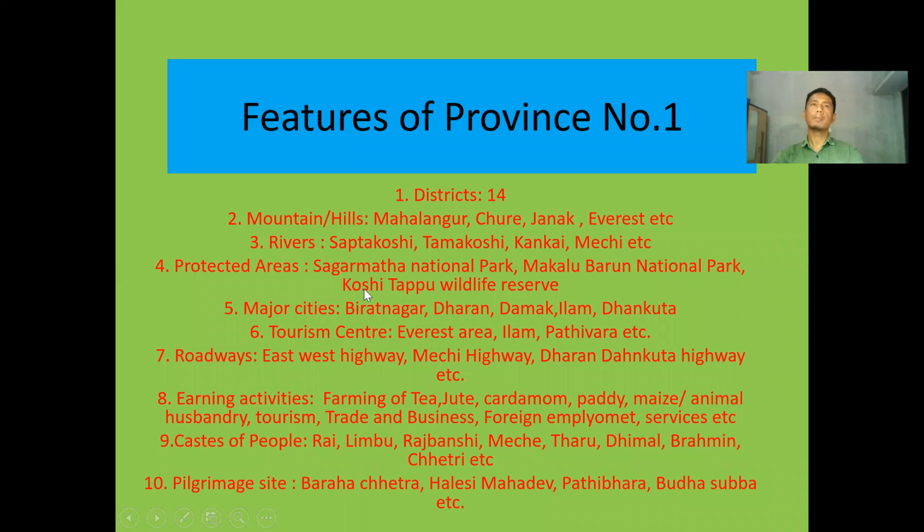These have really brought the potentiality of the tourism industry in this province number 1. Similarly, look here, major cities like Biratnagar, Dharan, Damak, Ilam, Dhankuta lie in this very province where we live. In this very beautiful province where we live, that is province number 1. Similarly, regarding tourism centers, already the Everest area, where lies Mount Everest, that area is already developed as a tourism center.